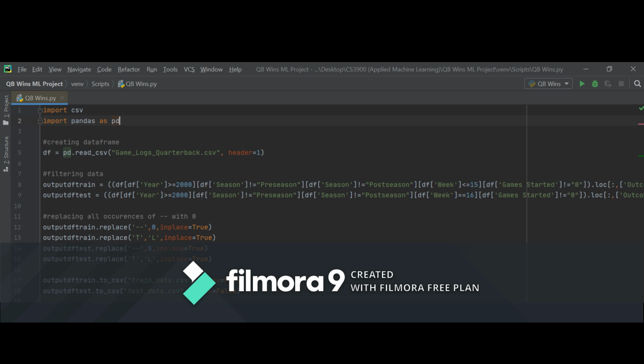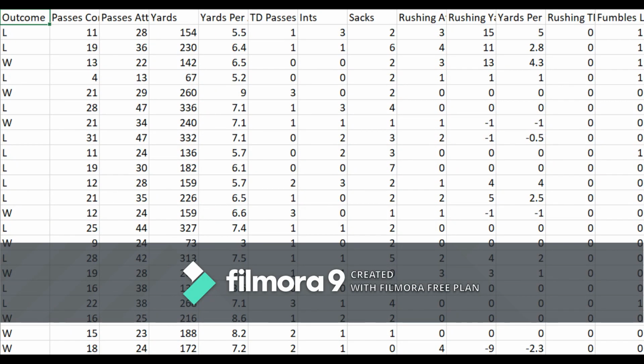The last thing I did to clean the data was pretty simple. I wanted to make sure that the quarterback actually played in the game. This one is obvious. Let's move on to the specific stats I evaluated. I used passes completed, passes attempted, passing yards, yards per attempt, touchdown passes, interceptions, sacks, fumbles lost, and rushing data on the quarterback, that being rushing yards, yards per carry, and rushing touchdowns.